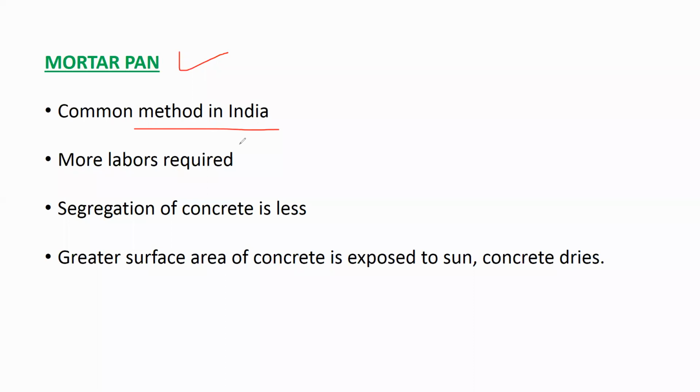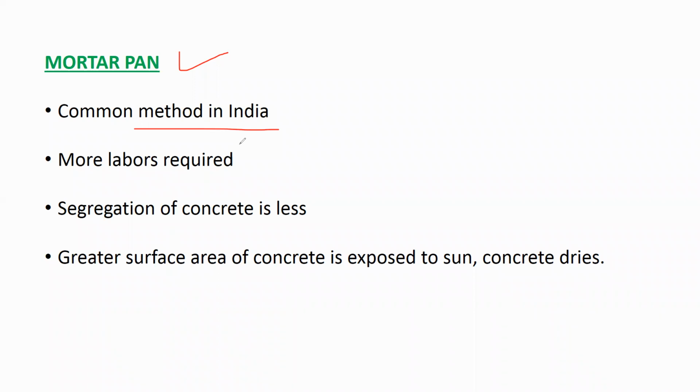Here the segregation of concrete will become less. What do you mean by segregation? Segregation is nothing but separation of coarse aggregates from the cement paste. In your concrete body, if the coarse aggregates are getting separated from the cement paste, this is called segregation of concrete.